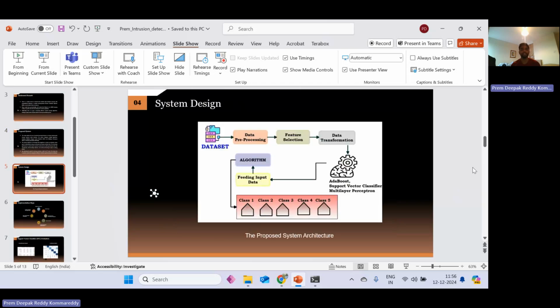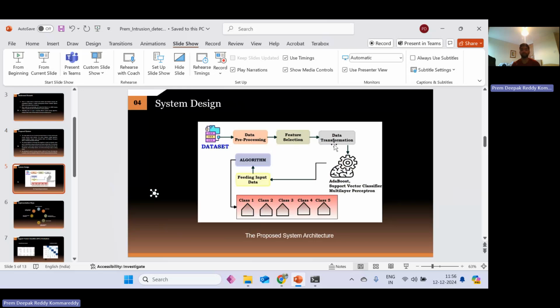Coming to the system design, as we can see, the first one is the data set. In the data set, we are taking the data, and the first step is data pre-processing. The data has been pre-processed, and we move on to the second step, feature selection. In feature selection, we are selecting the features, and the next step is data transformation.